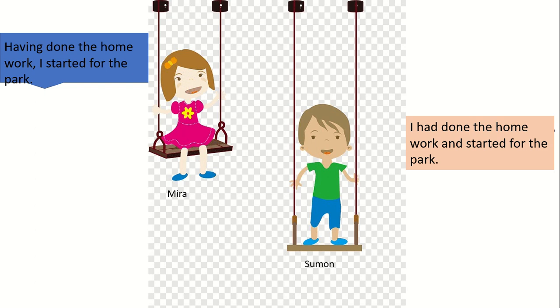Mira and Shumon are best friends. They are talking in the playground. Shumon said, "I had done the homework and started for the park." Mira said to Shumon, "Instead, you can say, having done the homework, I started for the park."